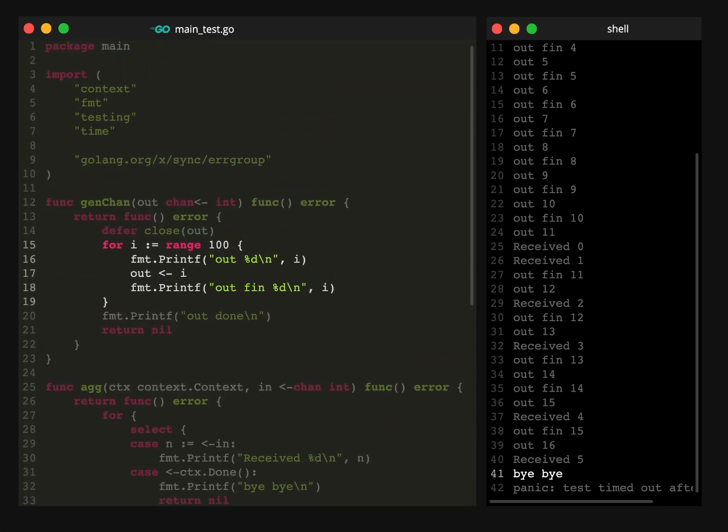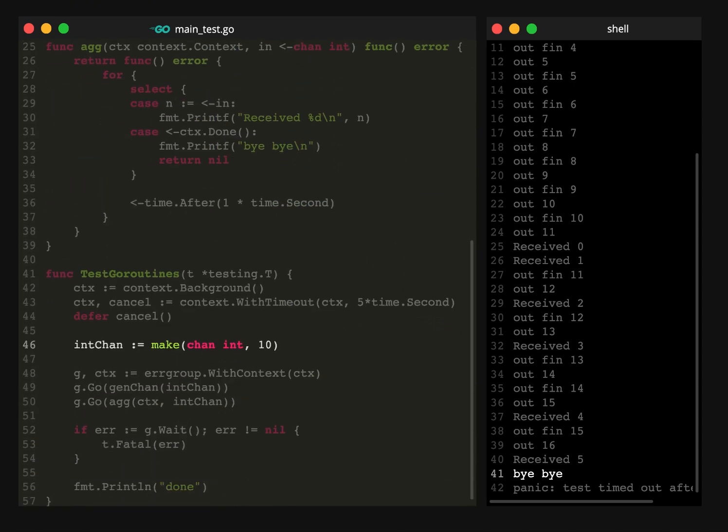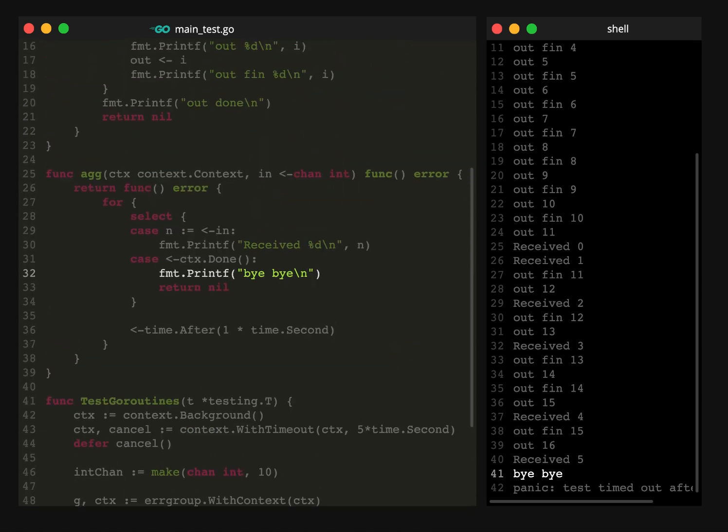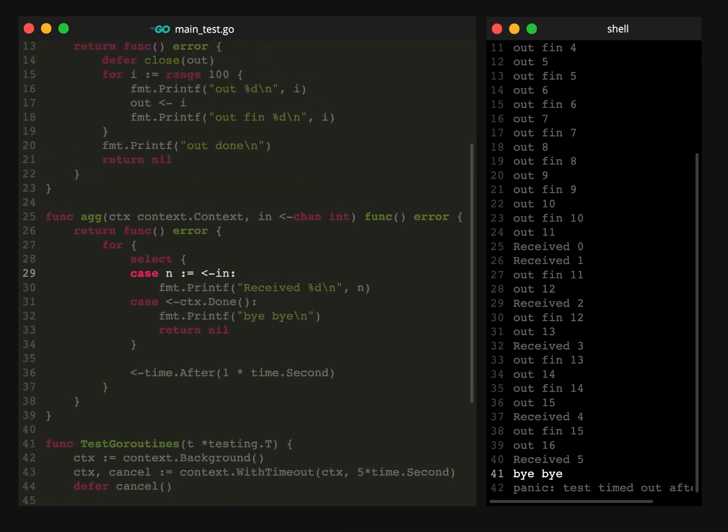Let's go back up and look at the generator. The root cause is in this function. So first, it keeps adding to the channel and blocks if there isn't enough room in the channel. Let's see how much room there is. So there's a size of 10, which isn't enough to hold 100 integers, but as long as our aggregator is processing the integers, it should work. But what happens when we stop the aggregator? It no longer reads from the channel, causing the channel to fill up and then block.